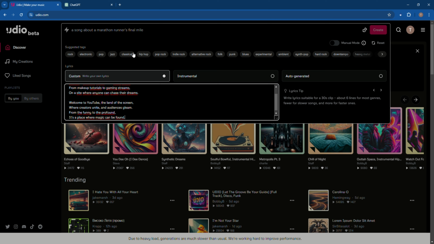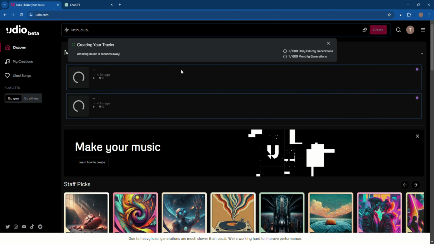Now we need to choose a music genre. As you can see, there are a lot of them to choose from. Let's try Latin and club this time. Now you just need to select the Create button and wait a few minutes.